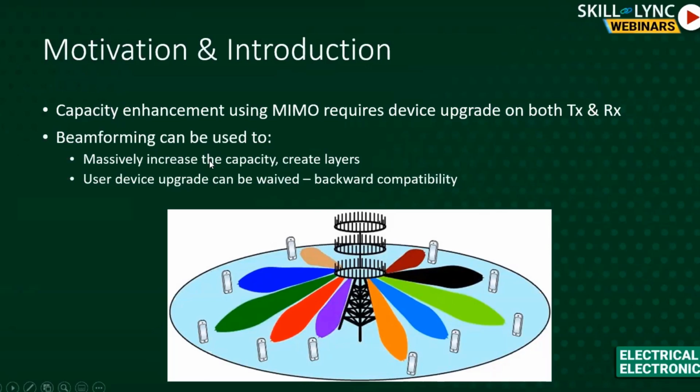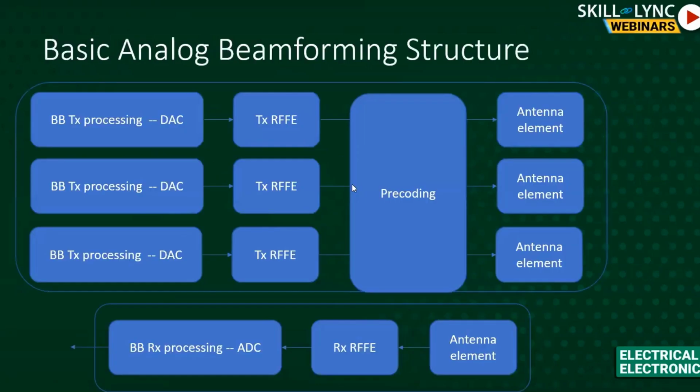But again, there's a lot of math to prove it and see how it works. But I just wanted to show you an overview here. And again, what happens to the block diagram? The receiver side remains simple, whereas on the transmit side, which is on the base station side, we can add more elements there. We can do it in an analog way, which means on the front end side, we can add some circuitry that can combine the signal from these elements in such a way that it is steered towards this particular receiver.